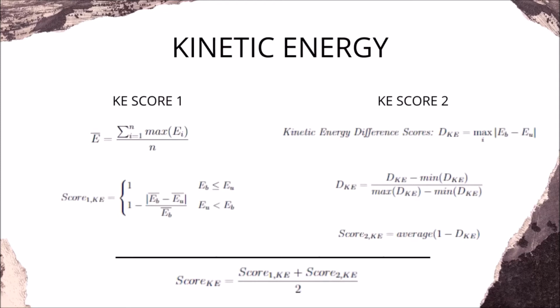The second score for kinetic energy is computed by taking the Chebyshev distance between the kinetic energy benchmark vector and the kinetic energy user vector. This results in a difference score, and we can subtract 1 from it to get the similarity score. We then take the average of the similarity scores because these are the similarity scores of the kinetic energy of the key points we mentioned. So we need to take the average of it to get one single number.